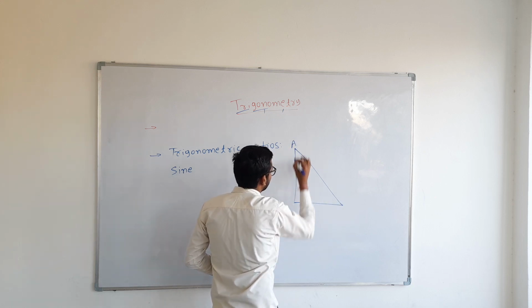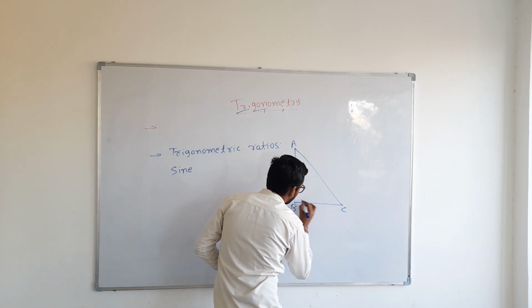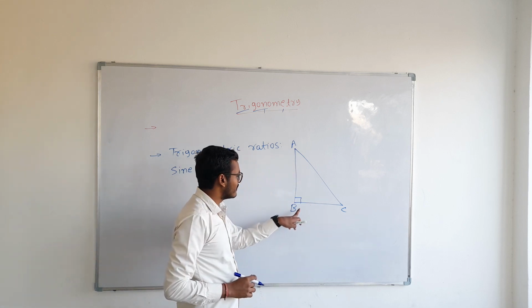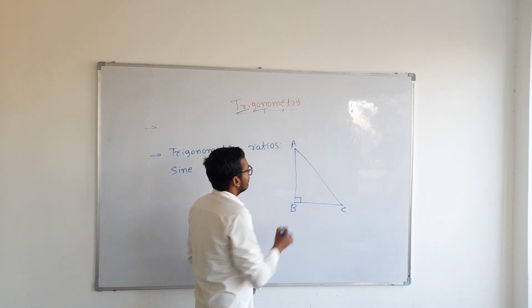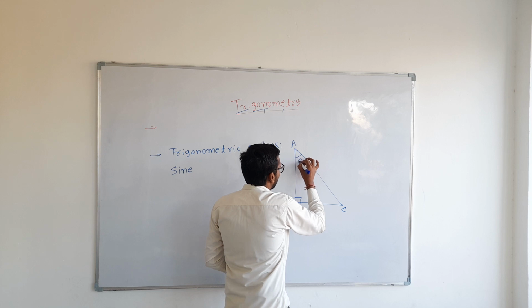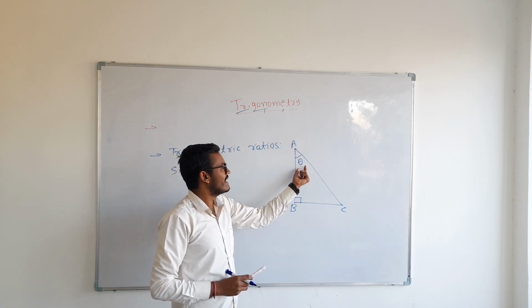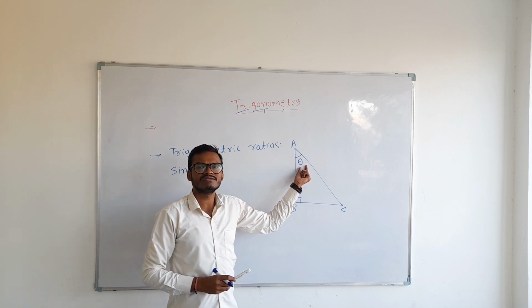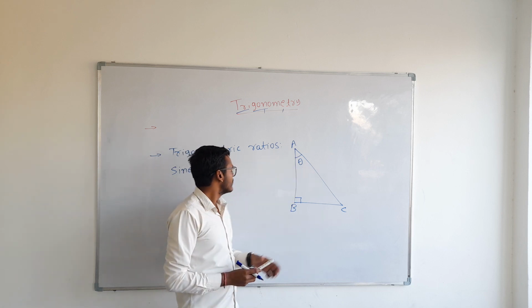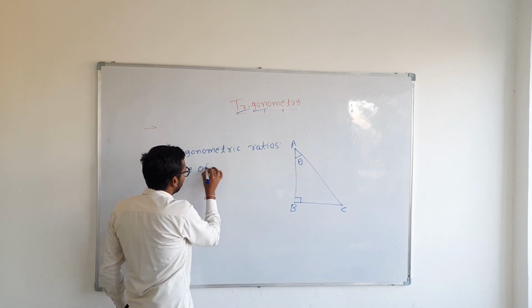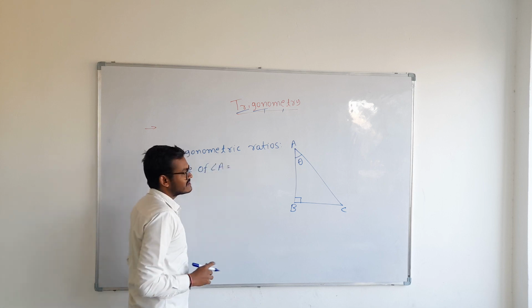Take triangle ABC, where angle B is the right angle. Here I am finding the trigonometric ratio for angle A. I am taking angle A as theta. Theta is a Greek letter which is used to indicate angles. So sine of angle A.